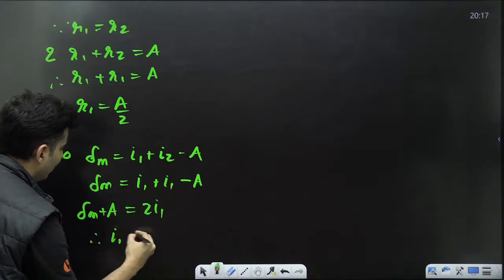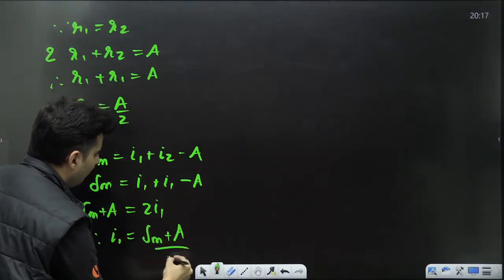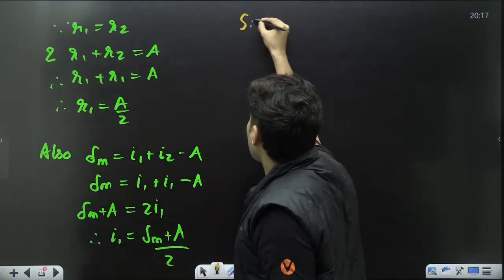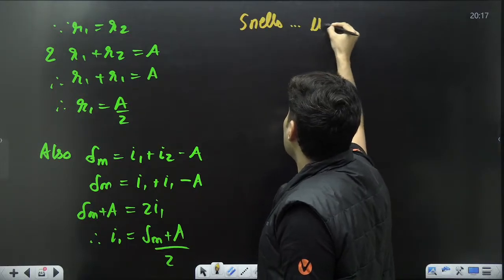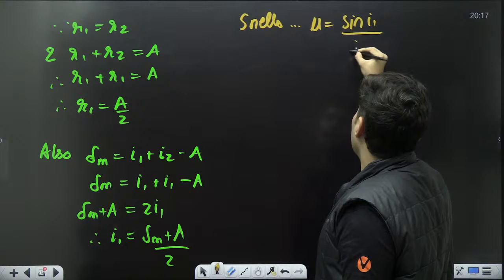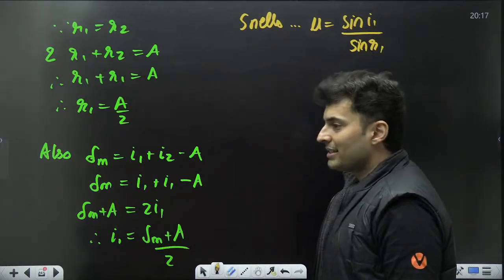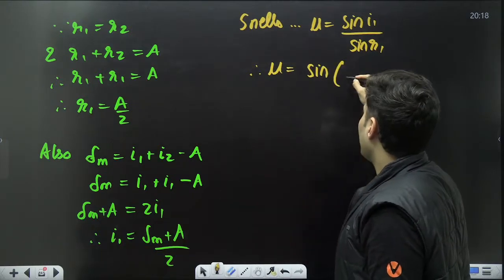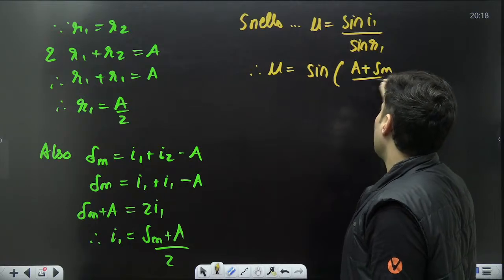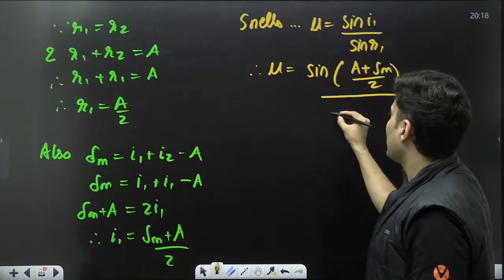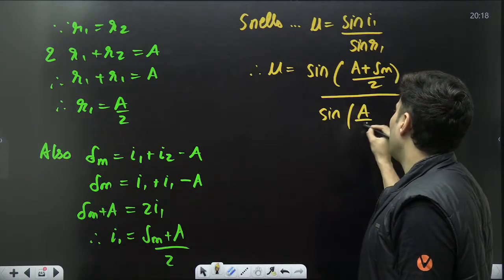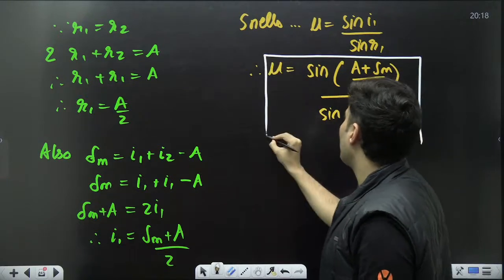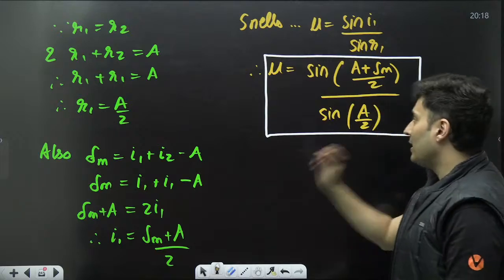So therefore, I1 will be delta m plus A divided by 2. And then finally, using Snell's law, can I not say mu is sine I1 by sine of R1? So therefore, mu will be sine of, instead of I1, I can put it as A plus delta m by 2, and instead of R1, I can put it as sine of A by 2. So that becomes the next formula for finding the refractive index if delta m is given, A is given.